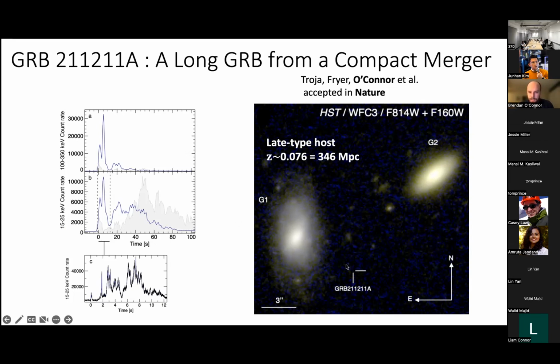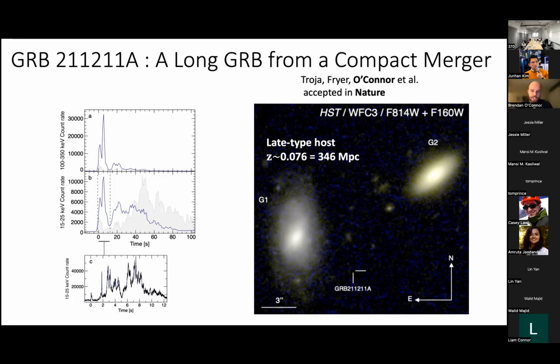Here's the field of the GRB, and here's its localization. There's this bright spiral galaxy G1, which we find is at a distance of 346 megaparsecs. And we associate this to the GRB. And there's a few ways we do that. The first thing to mention is we do not have a direct redshift to 211211A from spectroscopy of the afterglow. Spectroscopy at early times was unsuccessful to find absorption features. But what we do have is the fact that it was detected in all UVOT filters by Swift. And this allows us to set an upper limit to the redshift of about Z of 1.5. So we can say it can't be further than Z of 1.5.